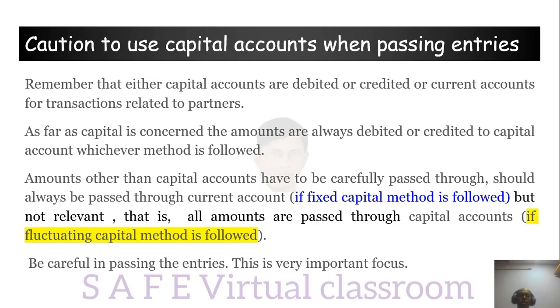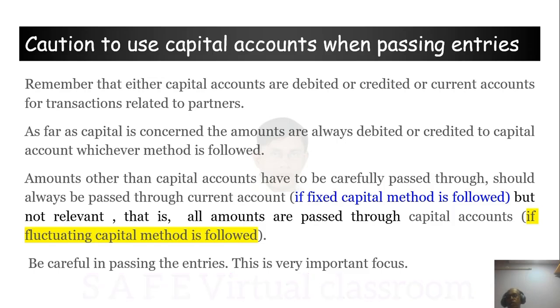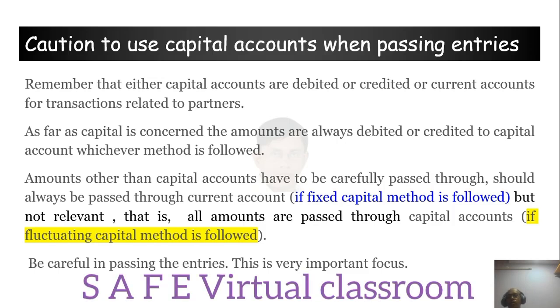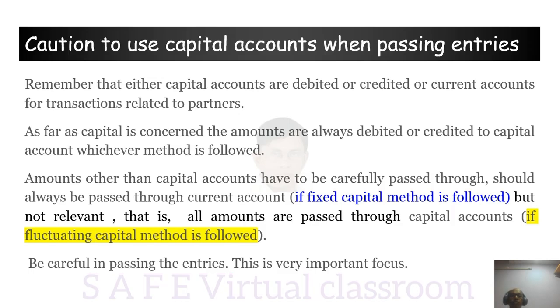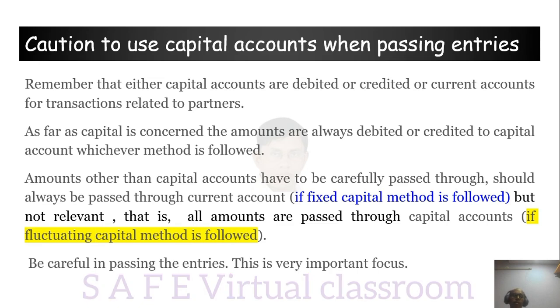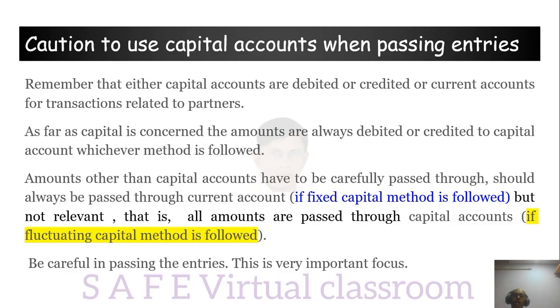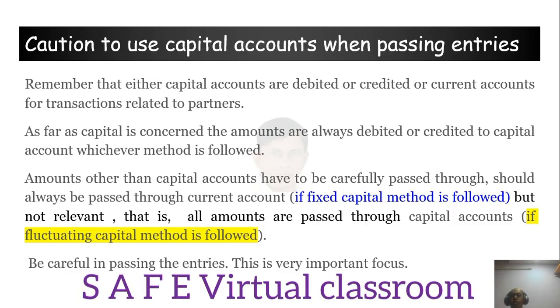But see what happens, a lot of students, instead of writing current account, will write capital account. A lot of journal entries will come where you will be asked to pass journal entries. In those journal entries, you are supposed to write either debit or credit, capital account or current account. If the fixed capital method is followed, then you have to debit or credit current account. But that is not relevant at all under the fluctuating method, where all amounts are passed through capital accounts, because there is only one account, so you'll have to dump everything. Whether it is capital, interest, drawings, profit, salary, whatever, you have to dump it in only one account.